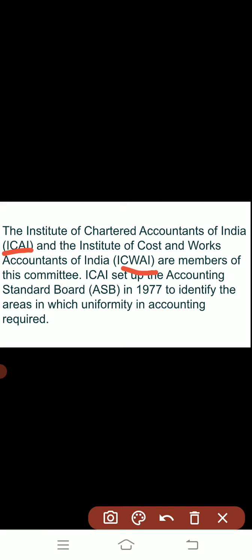ICAI stands for the Institute of Chartered Accountants of India and ICWAI stands for the Institute of Cost and Works Accountants of India. They are the members of this committee.